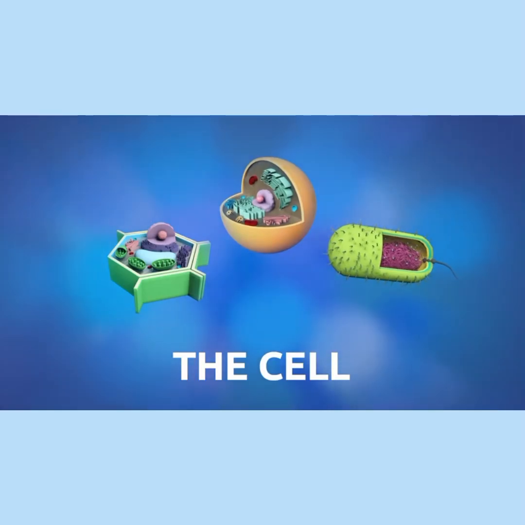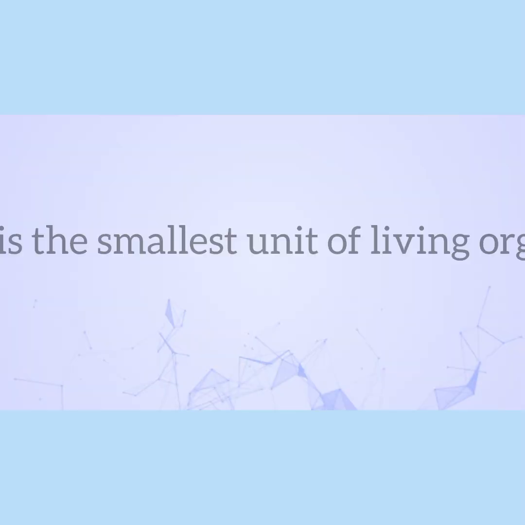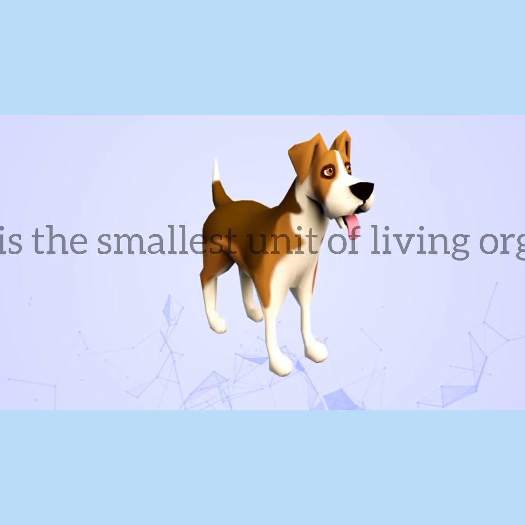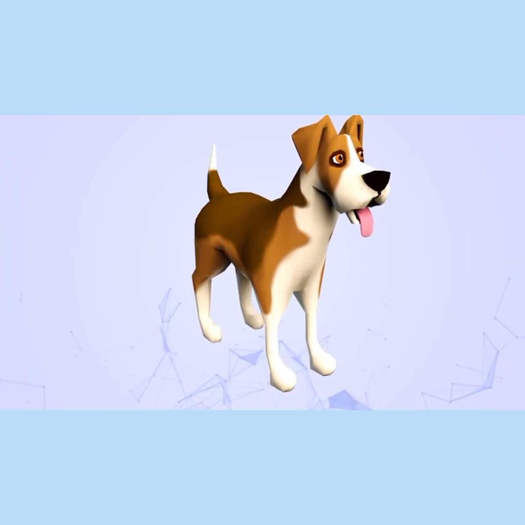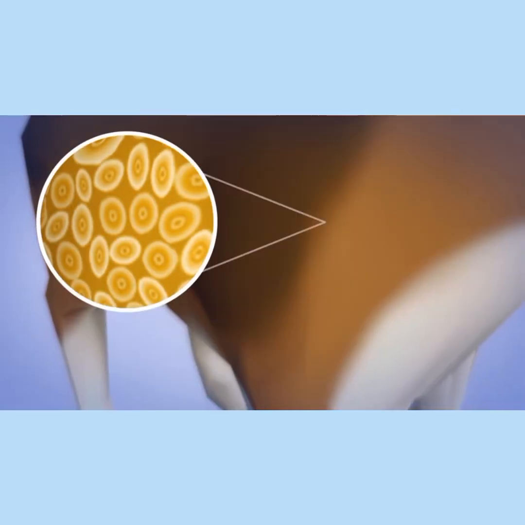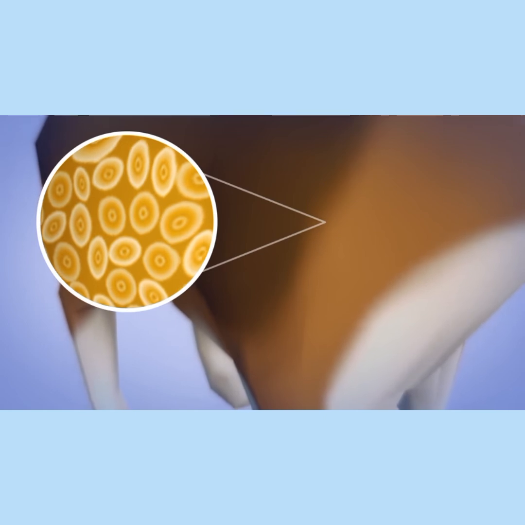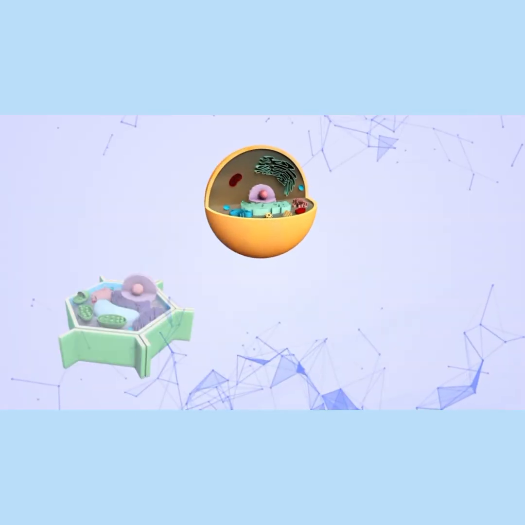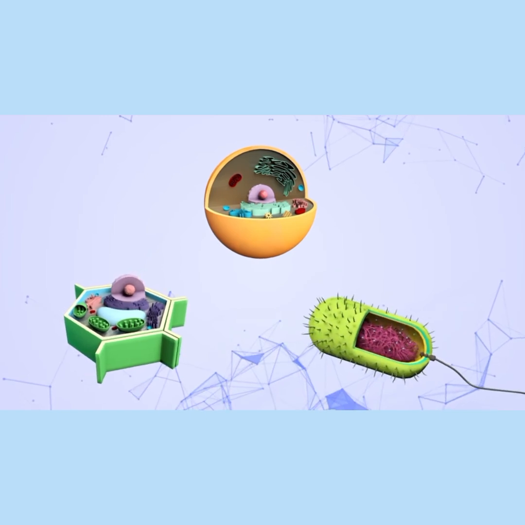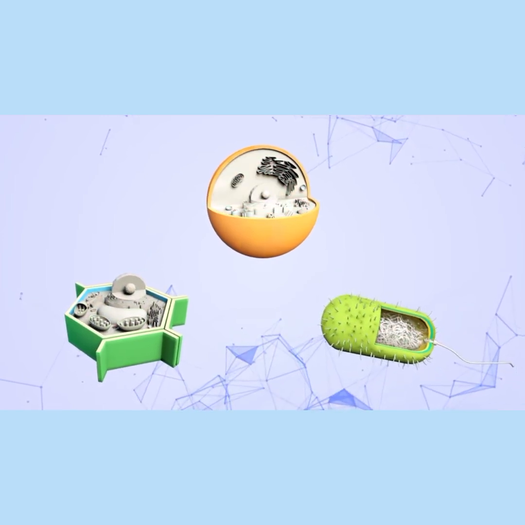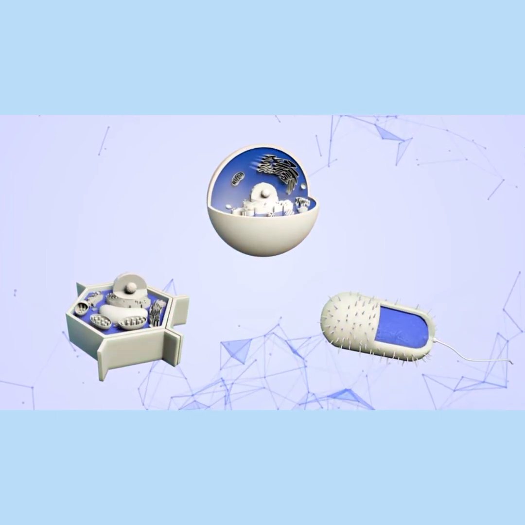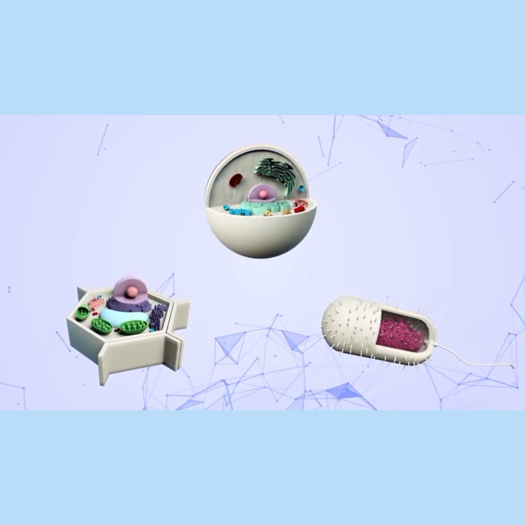The cell. The cell is the smallest unit of living organisms. Cells are so small that we cannot see them with our naked eyes. Cells have different structures and functions, but all of them are made of an outer covering and a water-based interior where organelles are found.